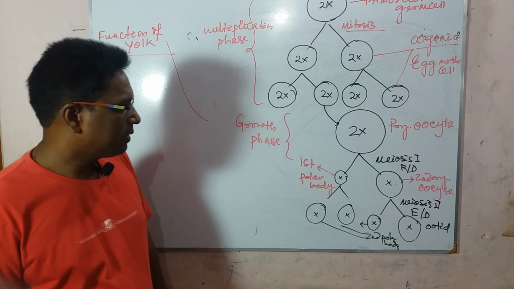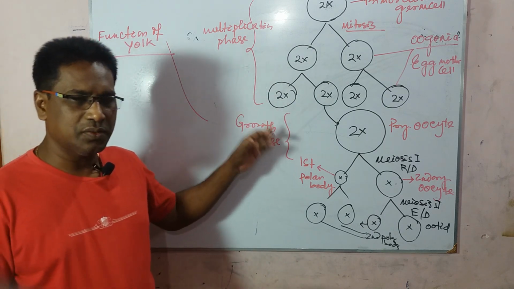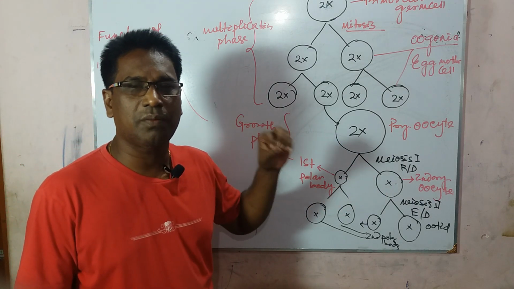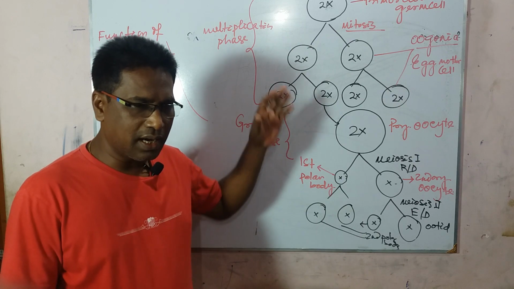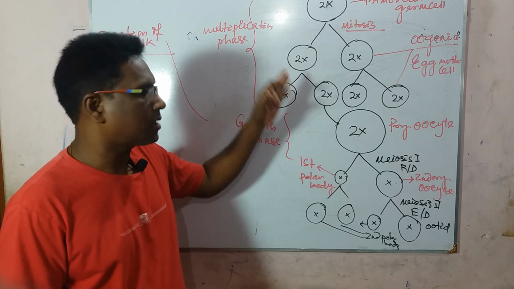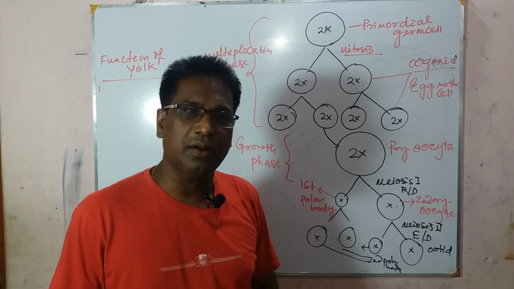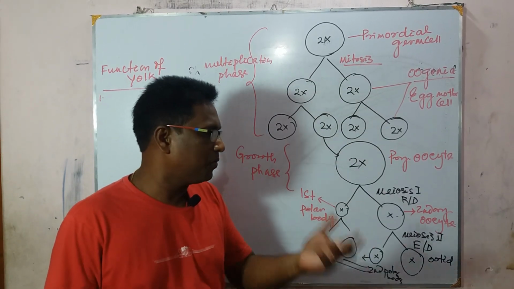So this is all about oogenesis, and I am giving you some questions on this topic before going to hormonal control of oogenesis.